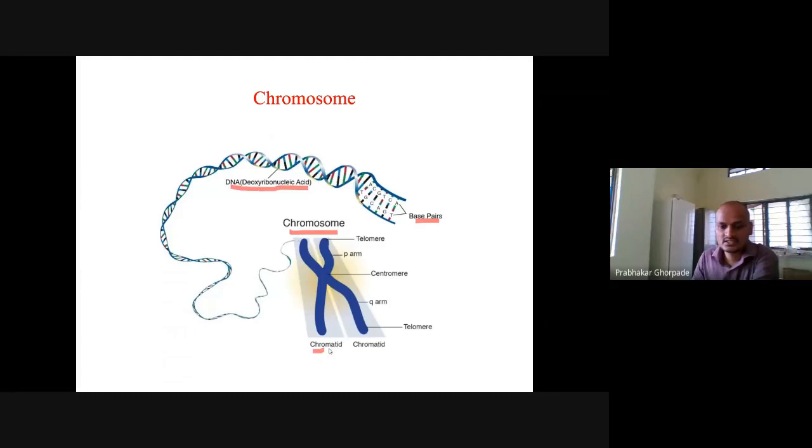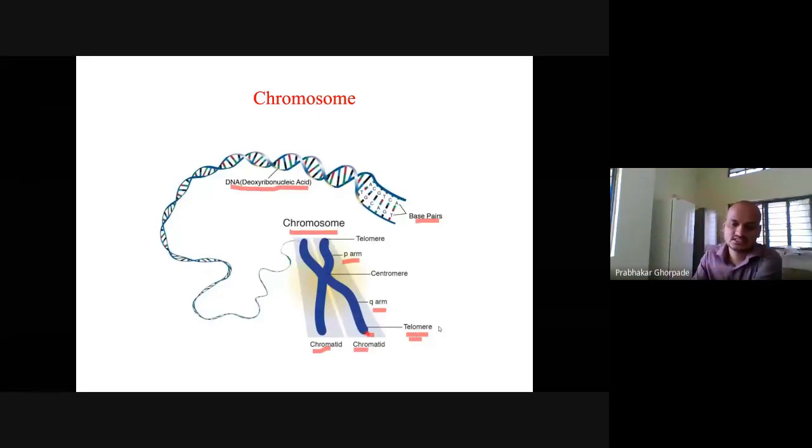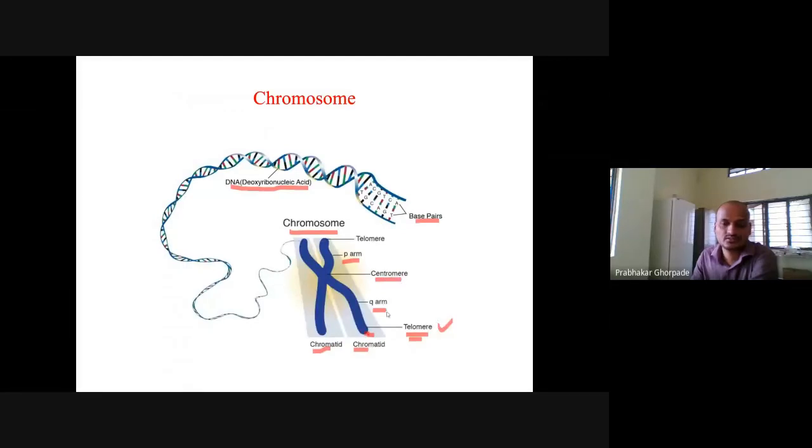The chromosome contains two-armed chromatids. The short arm is generally called the P arm, and the long arm is called the Q arm. At the end of the chromosome, we expect the telomere. This telomere will be important again when we come to the end of the replication. We will know that the chromosome should have the telomere because of the telomere shortening, chromosome shortening phenomena.